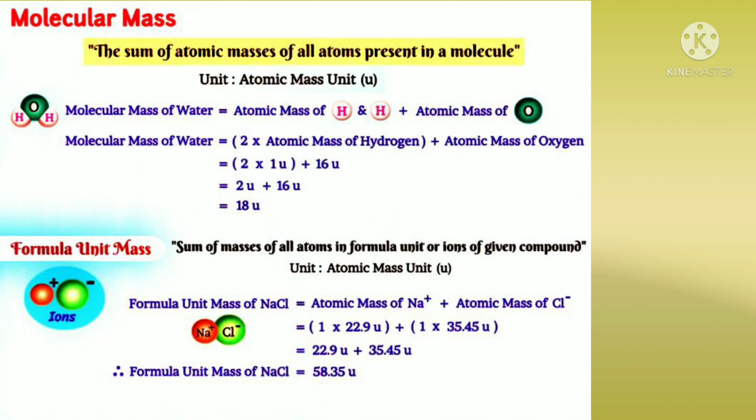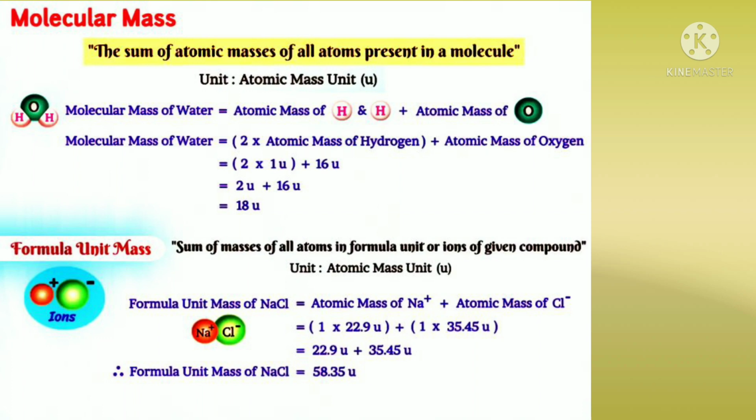So 1 into 22.9 units plus 1 into 35.45 units. Totally 22.9 plus 35.45 is equal to 58.35 units, the formula unit mass of sodium chloride, that is NaCl.